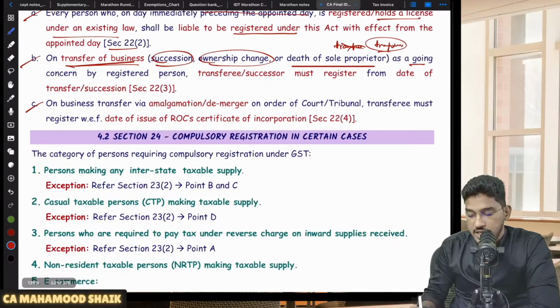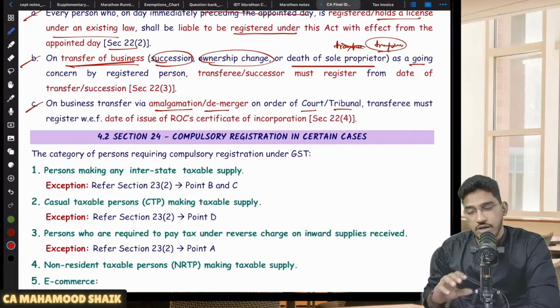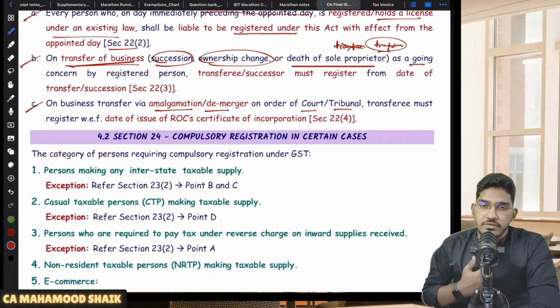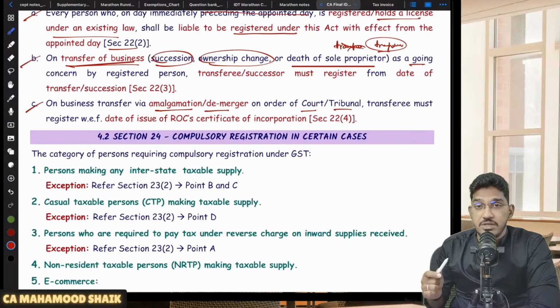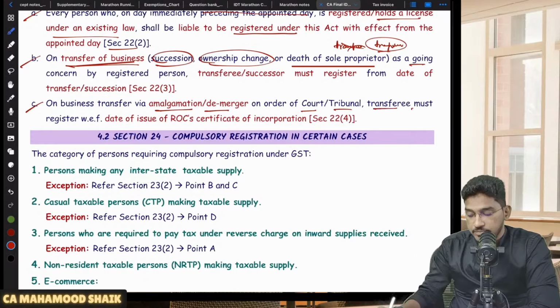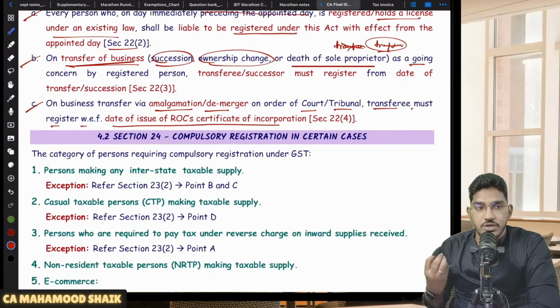Next, similarly, in case of business transfer because of amalgamation or demerger because of an order of a court or tribunal, if two companies are getting amalgamated into one, or one company is getting split into two, in that case, in case of amalgamation, the amalgamated company, and in case of demerger, the resulting companies, will be the transferee. They must register with effect from the date of issuance of the ROC certificate of incorporation. So with effect from the issuance of the ROC's certificate of incorporation, from that date the transferee will become liable for registration. Clear?